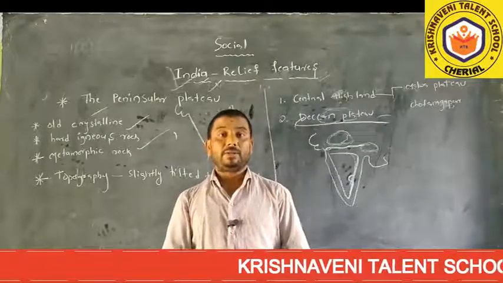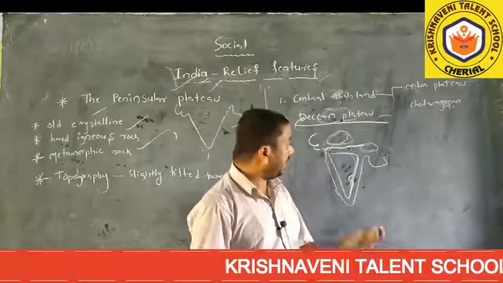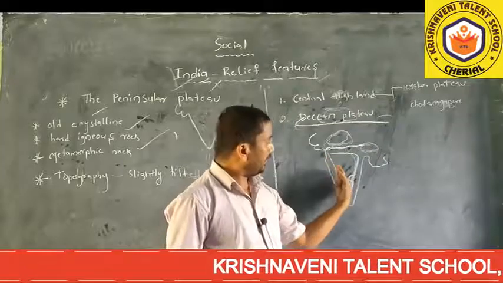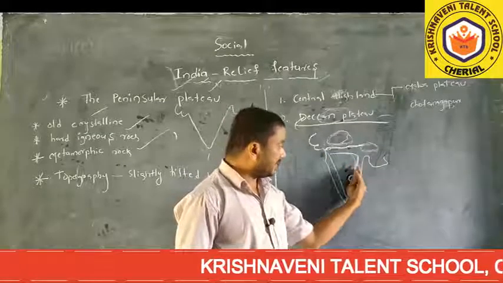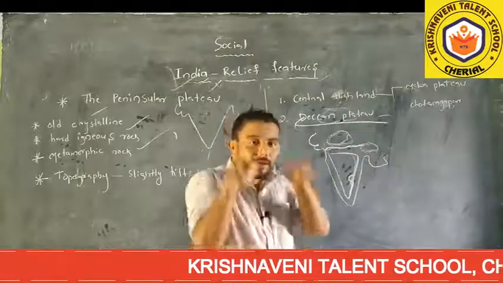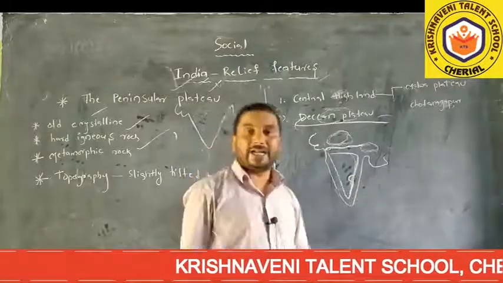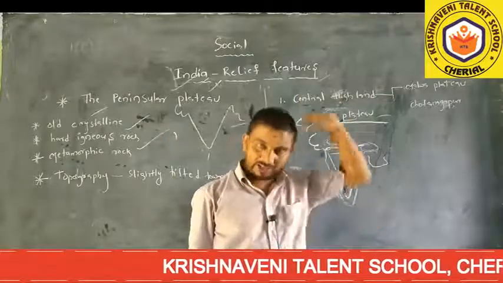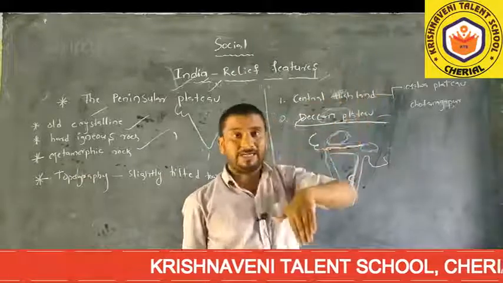The Deccan Plateau is located south of the Narmada. The west side is the Western Ghats and the east side is the Eastern Ghats. In between, one land mass was formed, that is the Deccan Plateau.